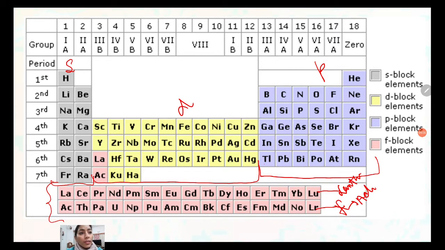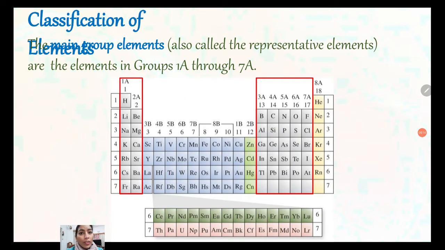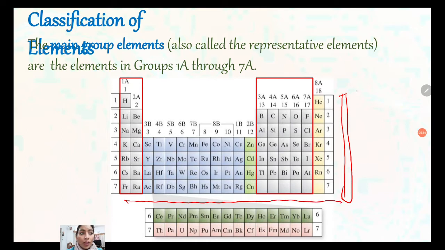This table is designed on the basis of increasing atomic number. This F block is put separately. This was a very important point. Now, classification of elements. The main group elements, also called the representative elements, are the elements of group 1A through 7A. There is one important point. Vertical lines are called the groups and horizontal lines are called the periods. The block or group, we can say like this, and these are the periods. So this periodic table is designed from 1st to 8th.